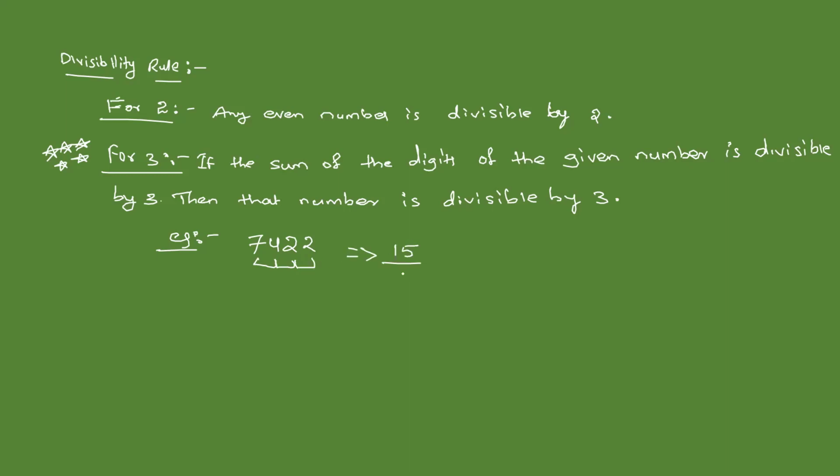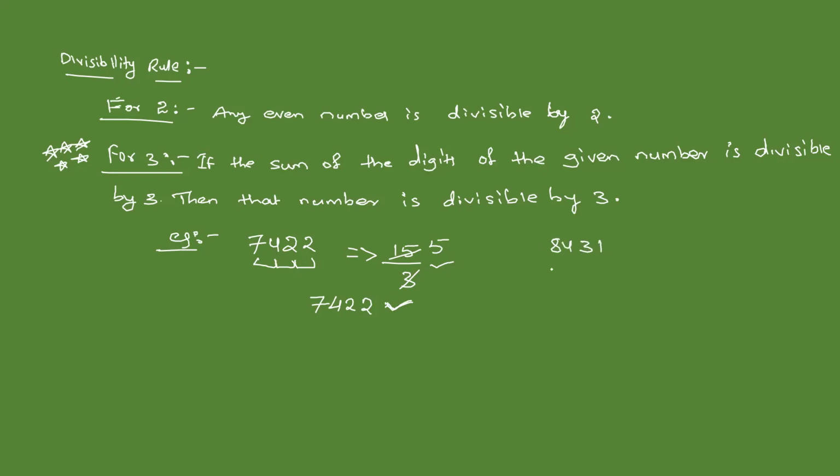Now check whether 15 is divisible by 3 or not. Yes, 15 is divisible by 3. 3 ones are 3, 3 fives are 15. So obviously the number 7422 is also divisible by 3. Now let us take one more example, something like this.